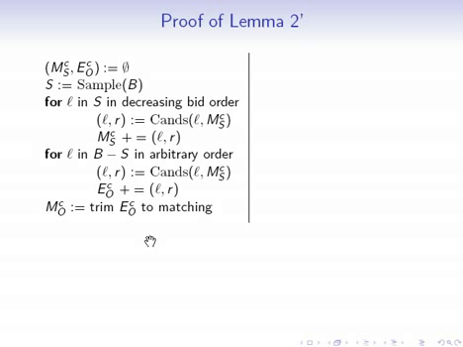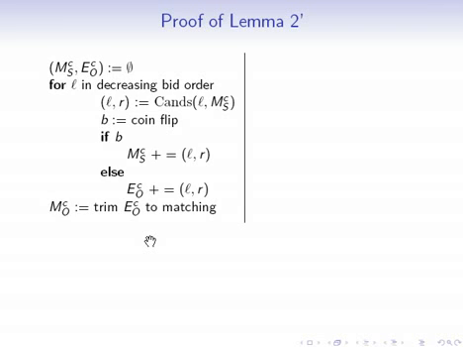So what we're going to do now is use our effect to combine these two for loops into a single for loop. So the single for loop looks like this. We're going to process all of the bidders now in decreasing bid order. We're going to take a look at the candidate edge for this bidder, and then we're going to flip a coin to decide whether this bidder is inside of the sample or outside of the sample. If they're inside of the sample, we're going to add it to this sample matching that we're creating, and otherwise we're going to add it to the edge set. And at the end, we're going to do the same trimming procedure that I described to you before.